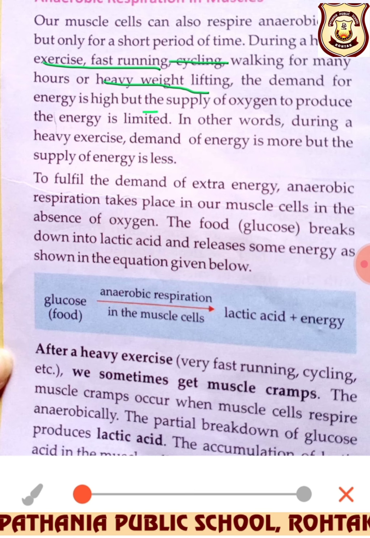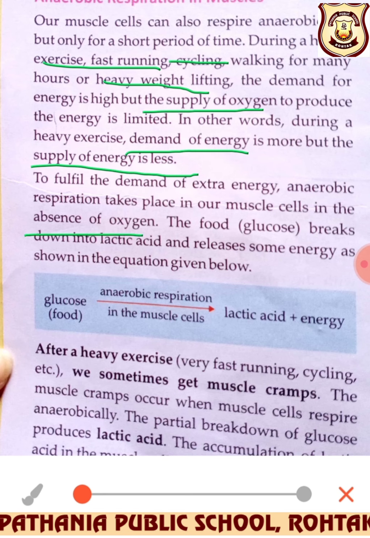The supply of oxygen becomes less. It means energy is being utilized too much. The demand of energy is very high, but the supply is less at that time, which means the oxygen level becomes approximately zero, the absence of oxygen.